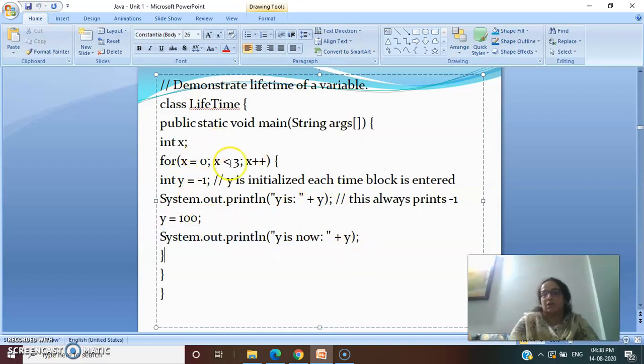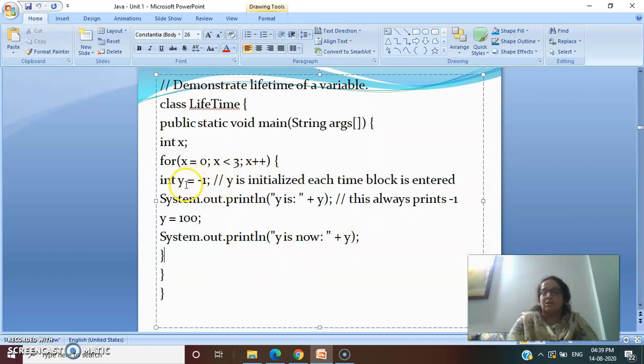When we run this, what will be our output? Initially x will be 0, so it will move inside the loop as the condition is true, 0 is less than 3. Now y is initialized as -1, it will print y is -1. Plus stands for the concatenation operator. Again you have assigned y the value 100, so here it prints y is 100. Then you come again, now the value of x is 1.